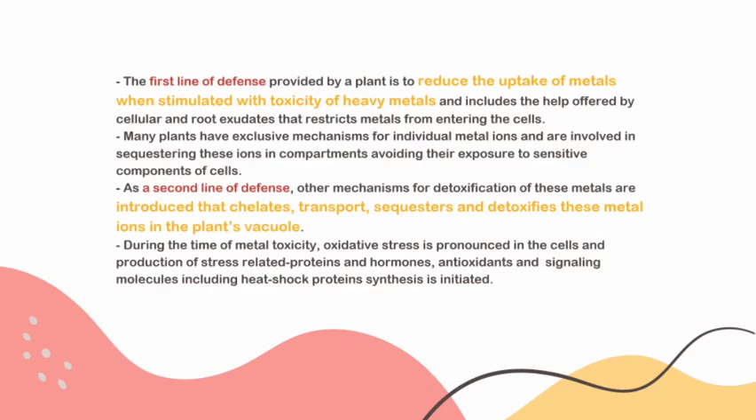As a second line of defense, other mechanisms for detoxification of these metals are introduced that select, transport, sequester, and detoxify these metal ions in the plant's vacuole. During the time of metal toxicity, oxidative stress is pronounced in the cells, with production of stress-related proteins and hormones. Antioxidant and signaling molecules, including heat shock protein synthesis, are initiated.